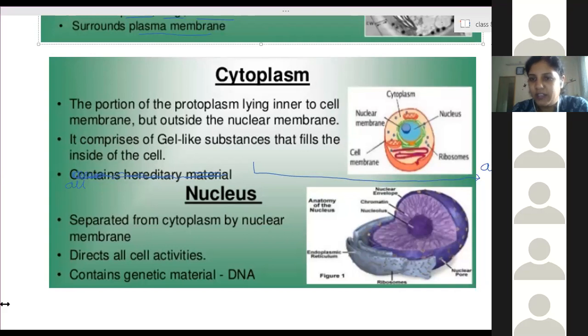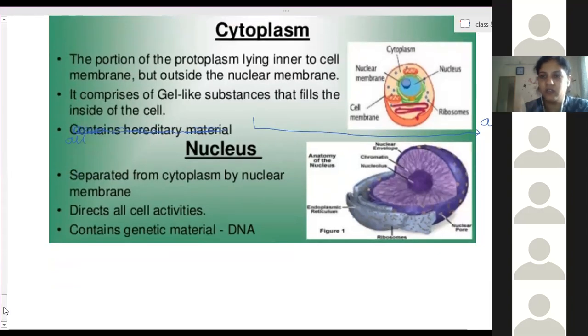All the intellectual activities of our body, remembering or doing any logical thinking or memory calculations, everything we are doing, is controlled by our brain. Similarly, the cell's activities are controlled by the nucleus. The nucleus is at the center, circular in shape, with a specific double membrane boundary. That boundary is called the nuclear membrane.